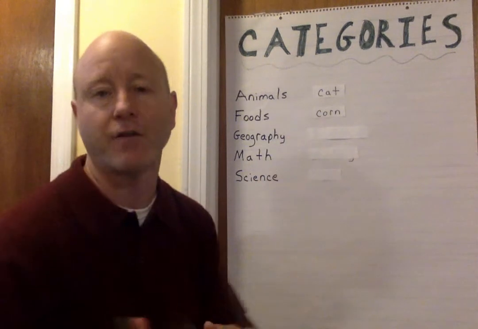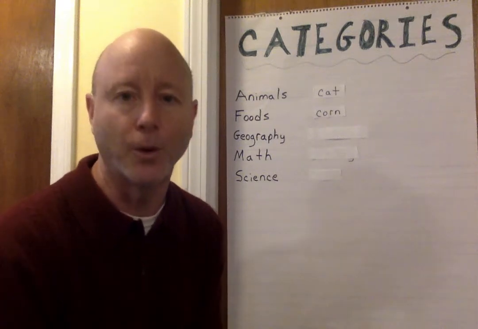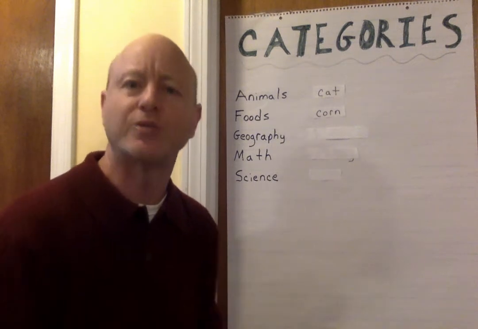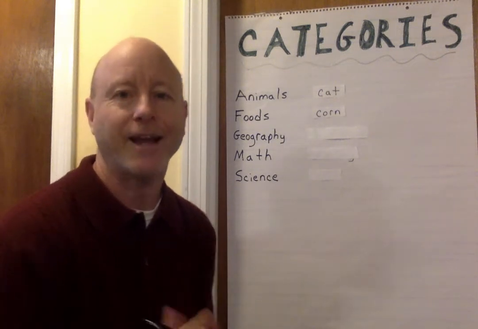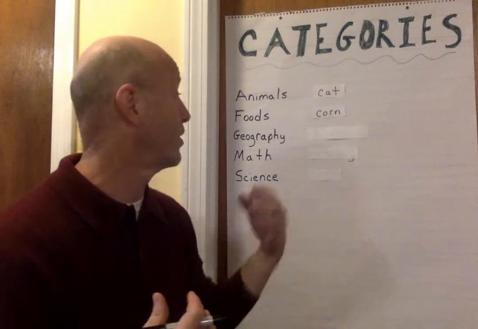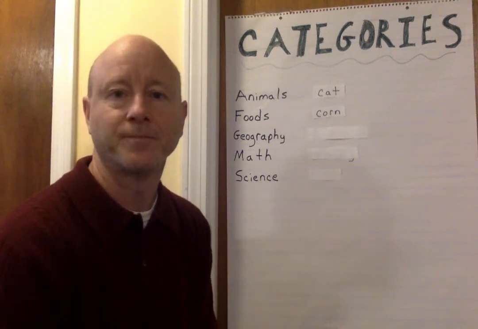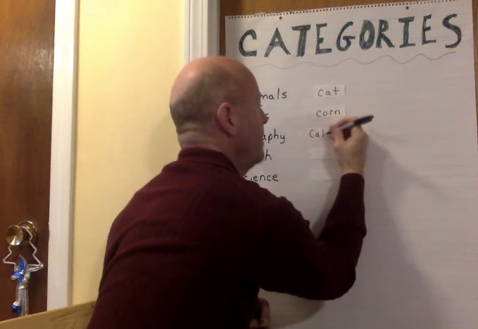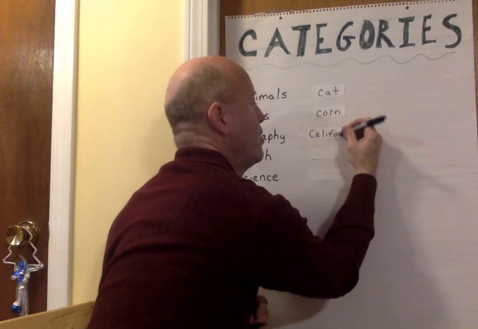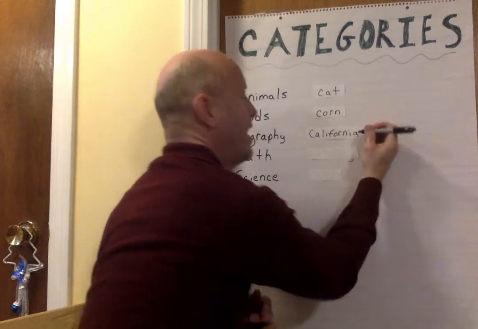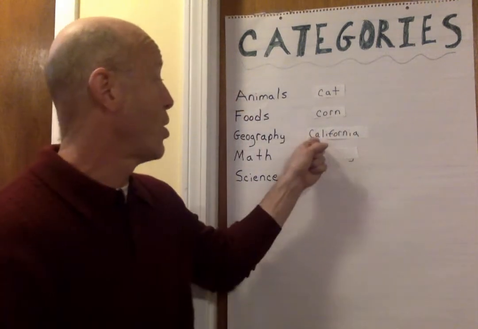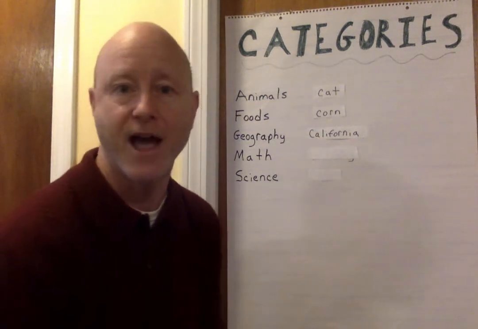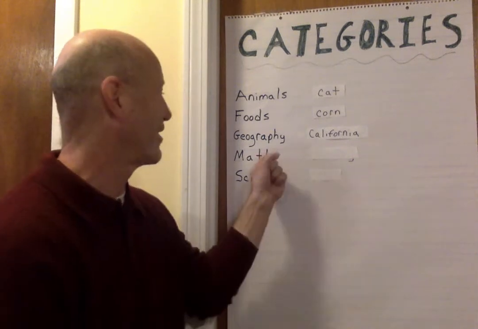All right, geography. Geography are places, and they can be places anywhere in the world. So we need to think about any place in the world that we know of that starts with the letter C. All right. Can anyone think of a place that starts with the letter C? California. All right, I heard California. Perfect. C-A-L-I-F-O-R-N-I-A. California. Perfect. Now notice, when I spelled California, I had to use a capital C because California is a proper noun. All right, let's go on to our next category, math.